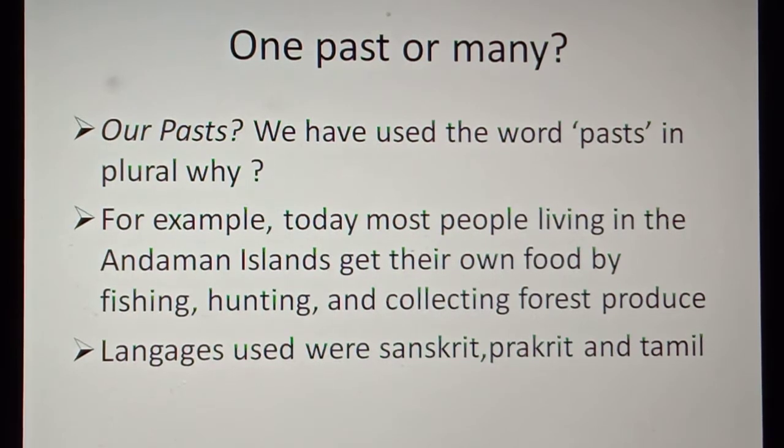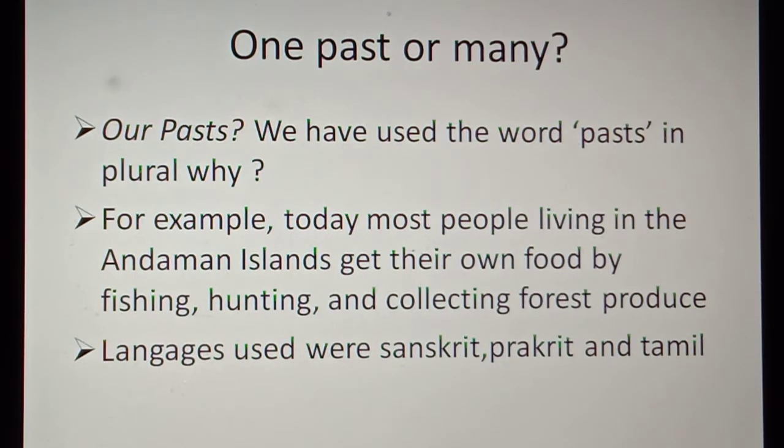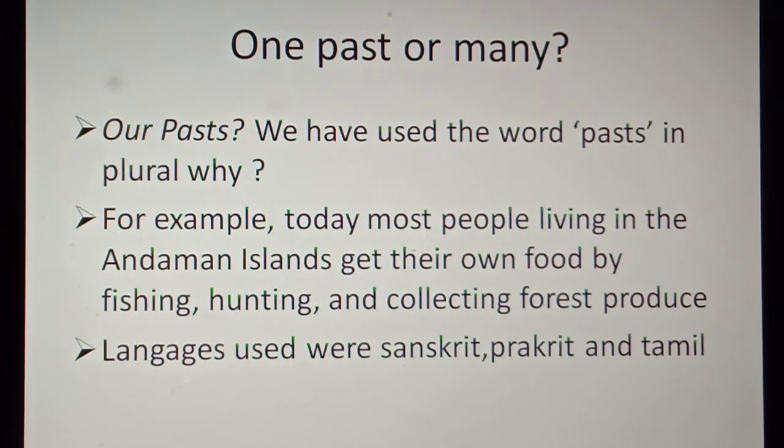One past or many? Actually, before starting, the title is Our Pasts. Why is it Our Pasts and not Our Past? Because there is not only one past. There are so many different types of people. For example, farmers have a different type of past, and kings and queens have a different type of past. So that's the reason we have kept it here as Our Pasts.